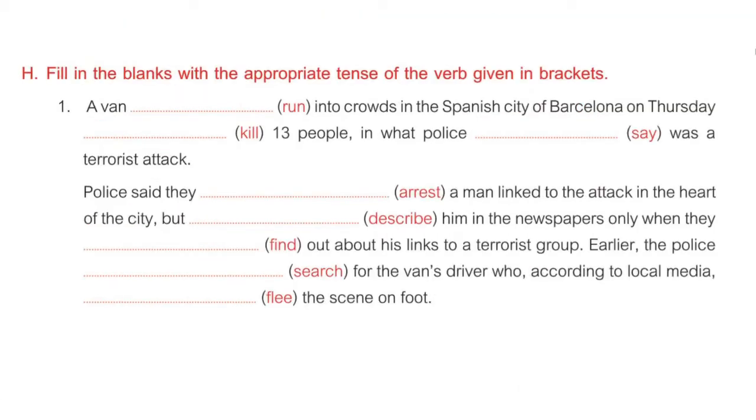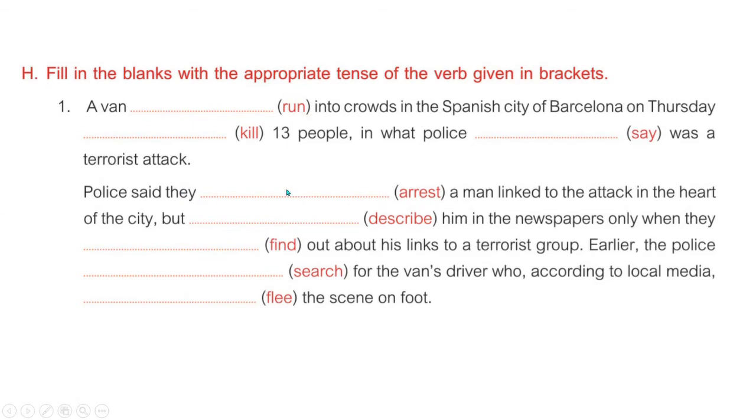Next exercise is about fill in the blanks with the appropriate tense of the verb given in the brackets. So here we are given two paragraphs. So first paragraph is there here in front of you. So let us go through the para first. A van dash into crowds in the Spanish city of Barcelona on Thursday. Dash 13 people in what police dash was a terrorist attack.